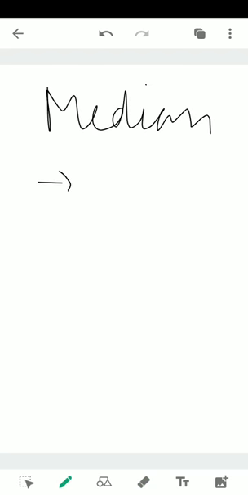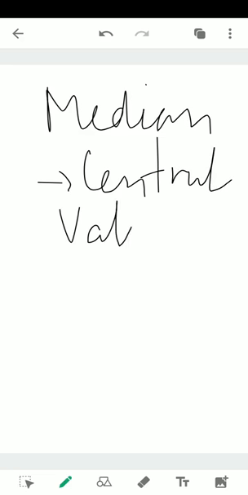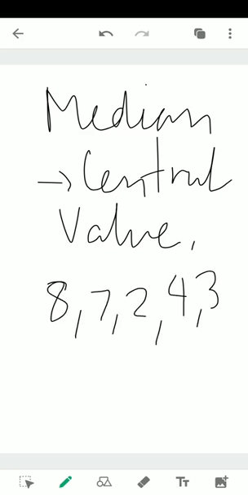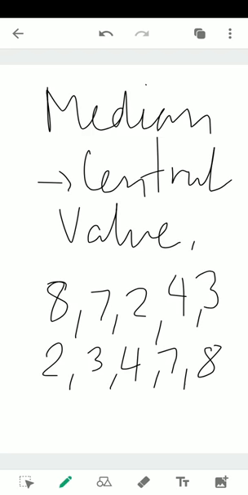Median, in simple words, means central value. I come to your class again and I consider your marks, out of 10. If I got the marks as 8, 7, 2, 4, 3, these are all unsorted data, that means raw data, so I need to arrange it. Let us arrange it: 2, 3, 4, 7 and 8. In this case, median will be the central value.